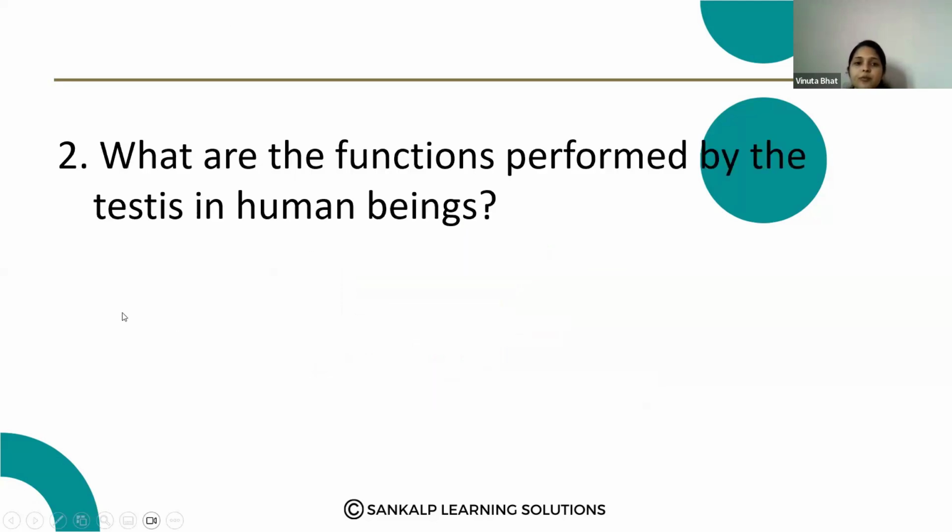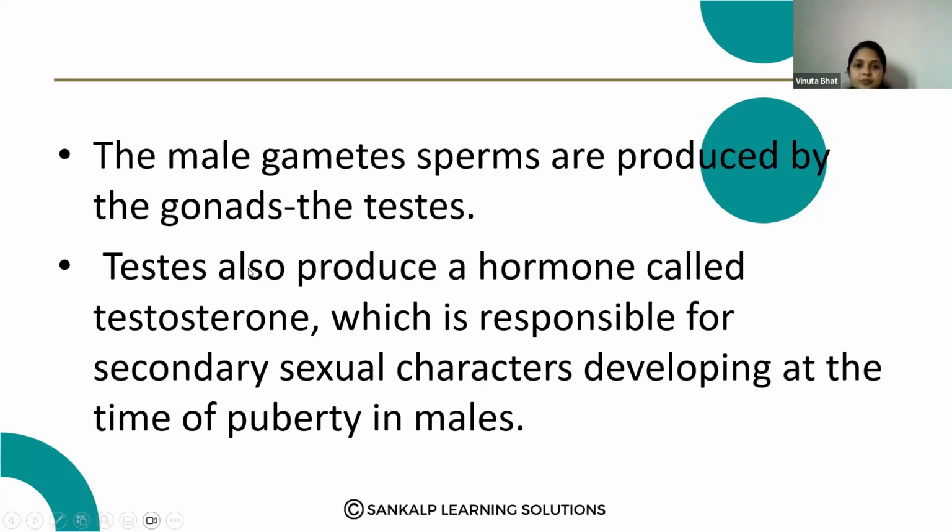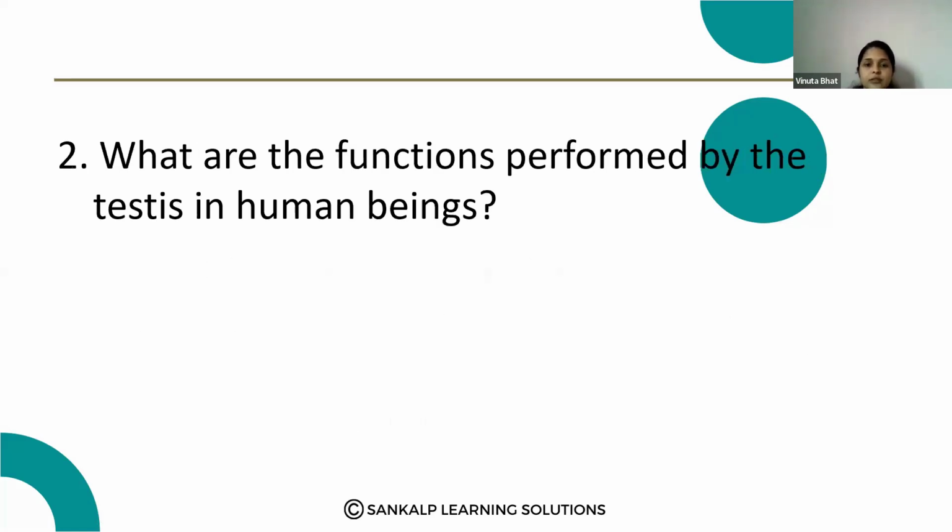What are the functions performed by the testes in human beings? What are the functions of testes? Note down the answer. The male gametes, sperms, are produced by the gonads, the testes. Testes also produce a hormone called testosterone, which is responsible for the secondary sexual characters developing at the time of puberty in males. Note this question.